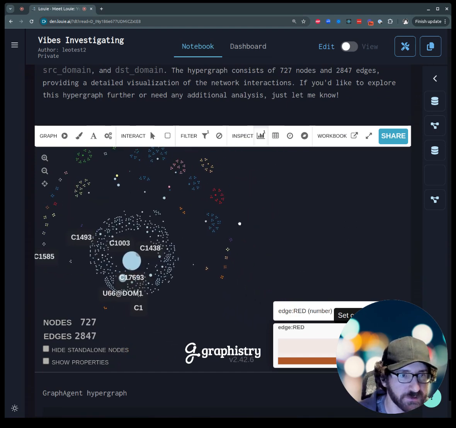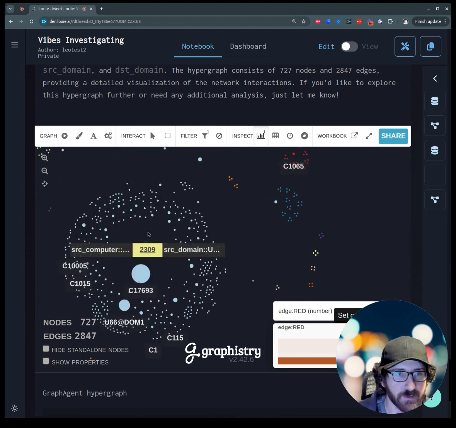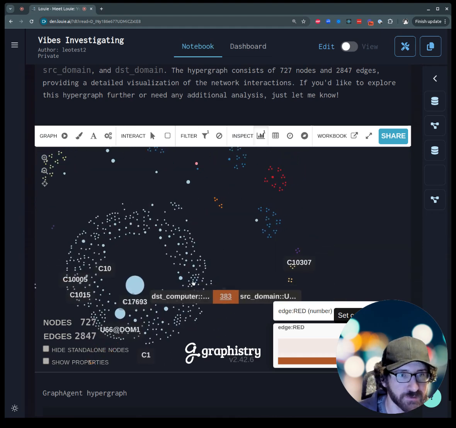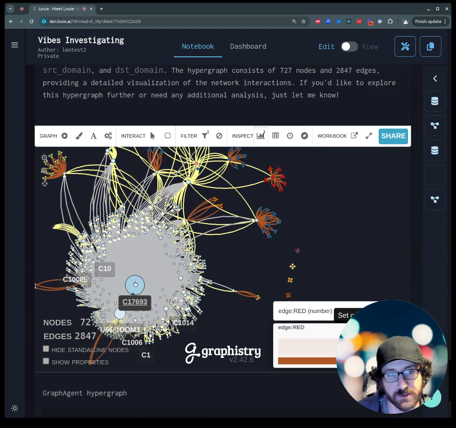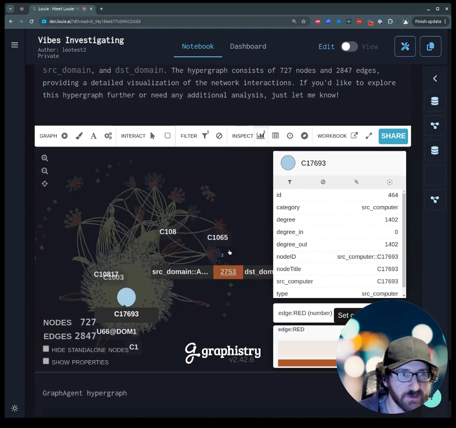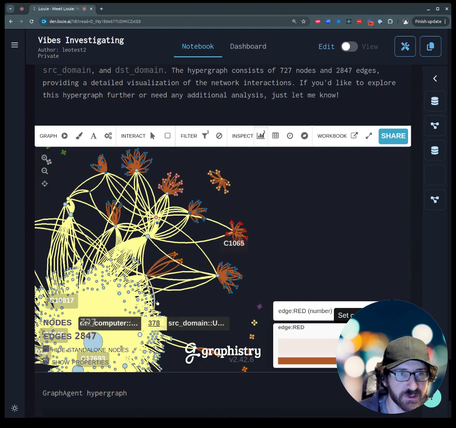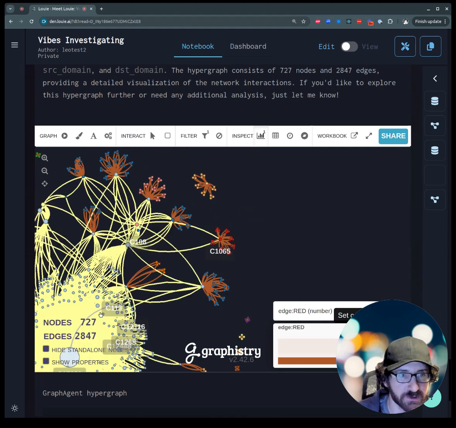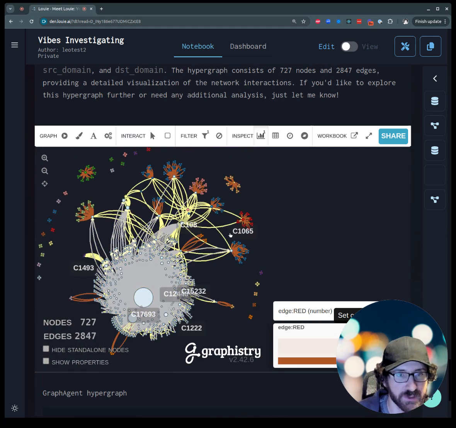And here what we see now is, for example, all the yellow edges are the red team and all the brown are not. So we see, for example, the red team is mostly using this computer. They're actually using that account as well. And you can see where the red team starts intersecting with others' computers. For example, other people are using this computer and the red team did reach it. So it's interesting to see where the red team reaches others.